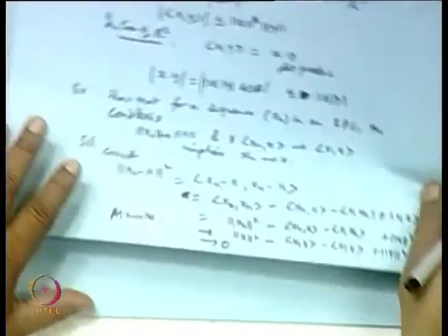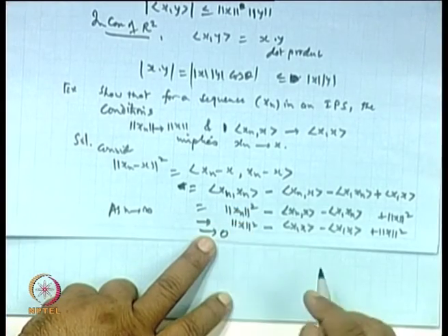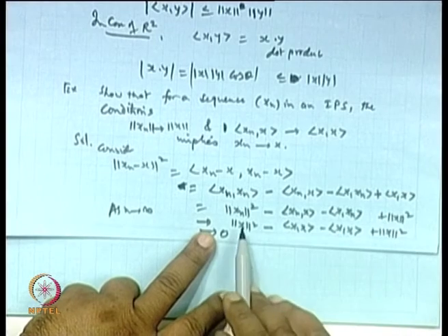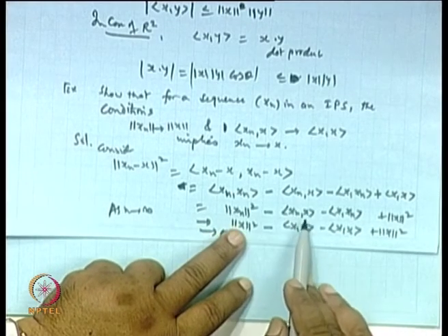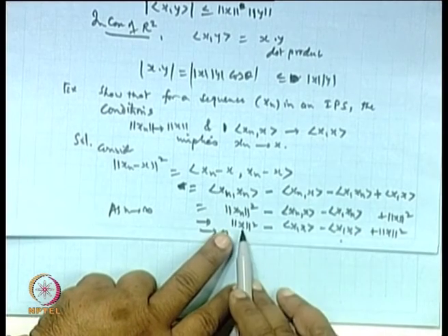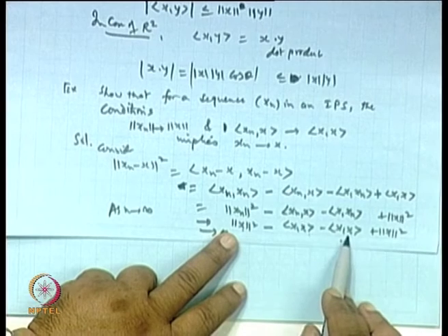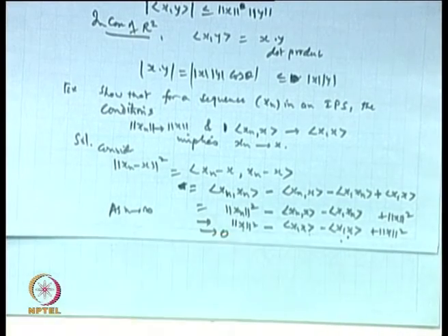Sorry, is it not? Because this is norm x square, this is ⟨xn, x⟩ and this is the norm. Now, as n tends to infinity, this will go to the norm x square, then ⟨xn, x⟩ goes to ⟨x, x⟩ because of this condition. So basically this is 2 norm x square minus 2 times the inner product of x, which is 2 norm x square. So both will go to 0.